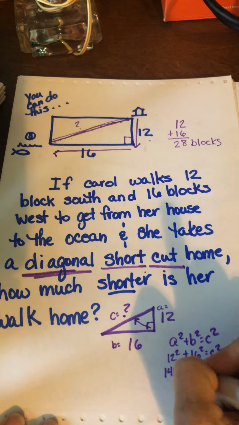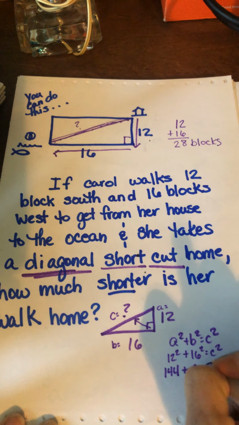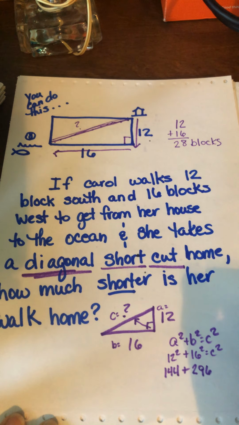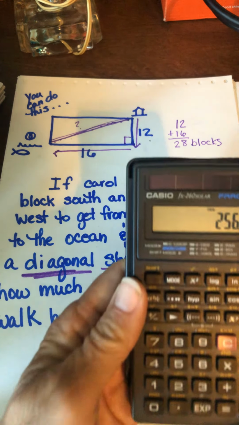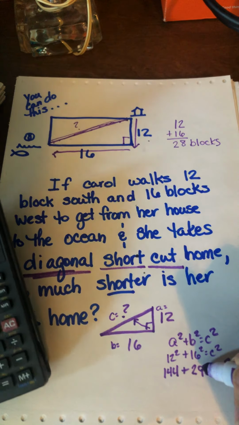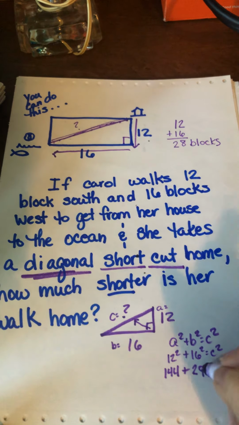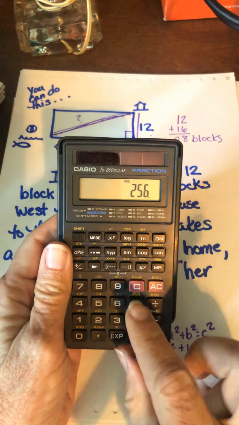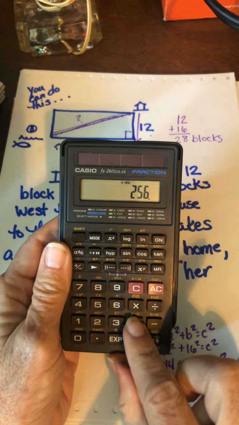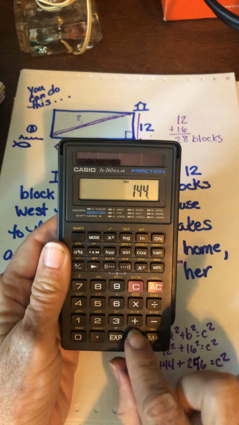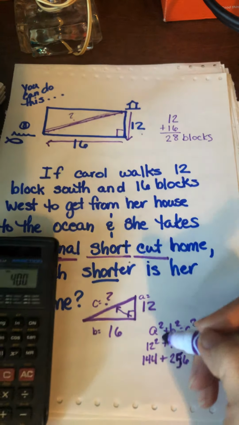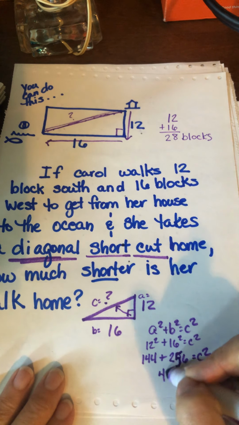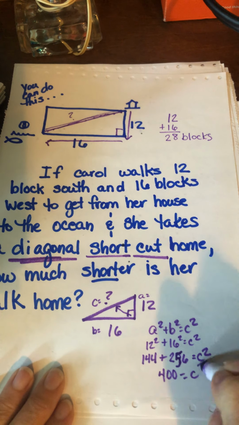Where did I get that? I think I got 13 times 13. Okay, 256 equals c squared. Now I add those up. 256. Well, look what I did. I said 256 and wrote 296. Oh my goodness. It's Monday morning. 256 plus 144 equals 400. So I have 400 equals c squared.